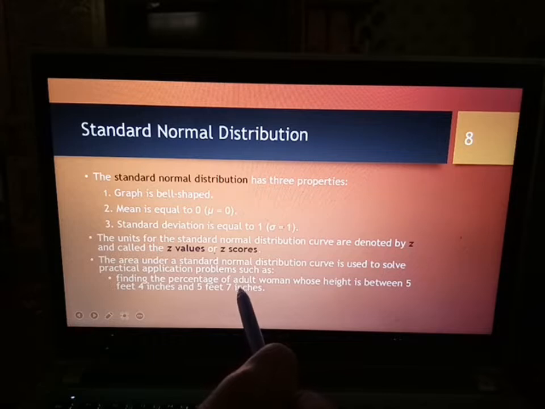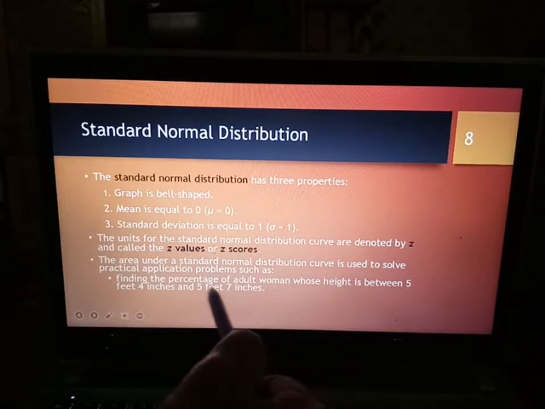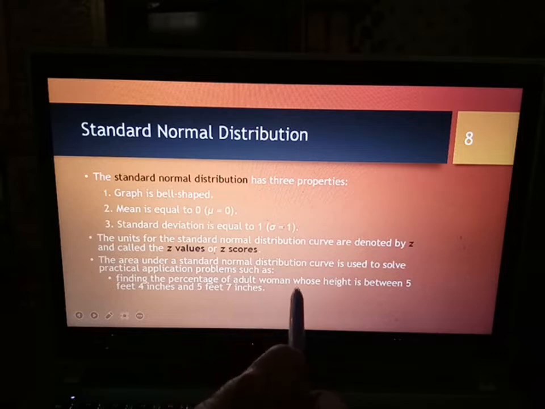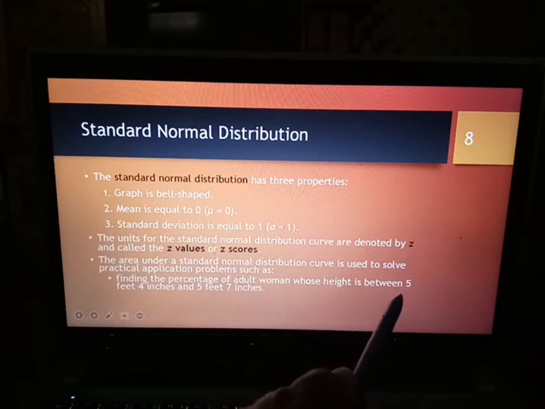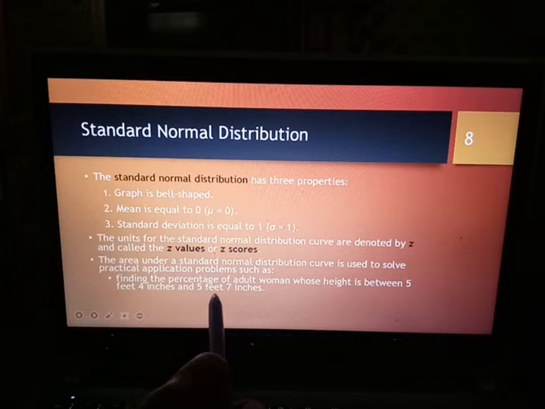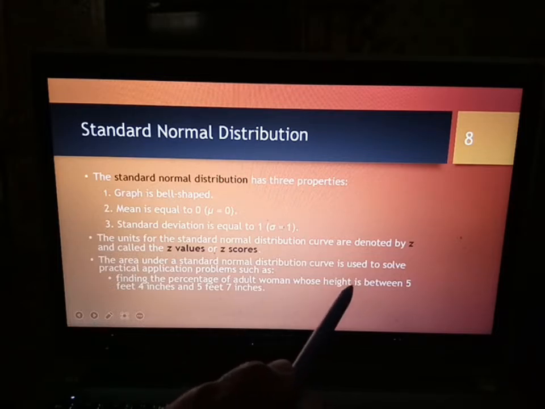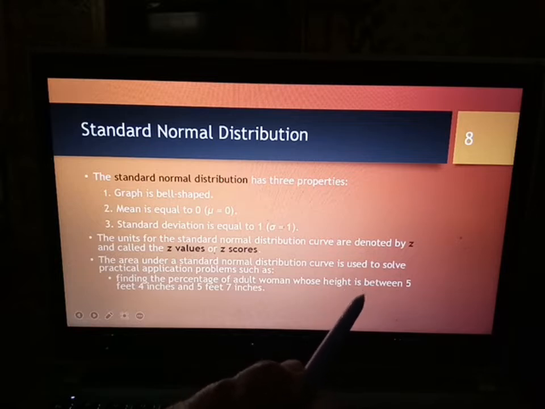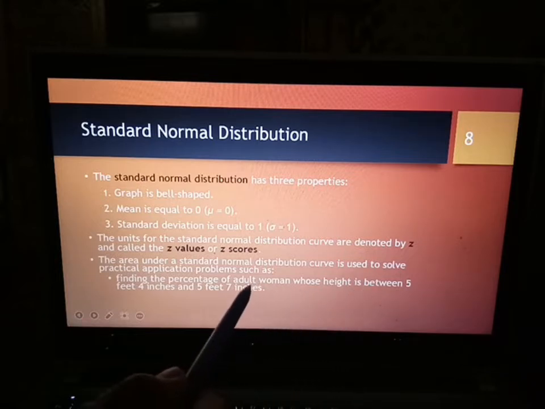So kalau kita nak cari probability bagi random variable, dan case ni random variable adalah adult woman whose height yang mengambil value dalam bentuk interval, antara 5 kaki 4 inci dan 5 kaki 7 inci. Apakah probability-nya? So yang ni ingat, normal distribution mesti dalam bentuk interval form because it is in the continuous random variable.